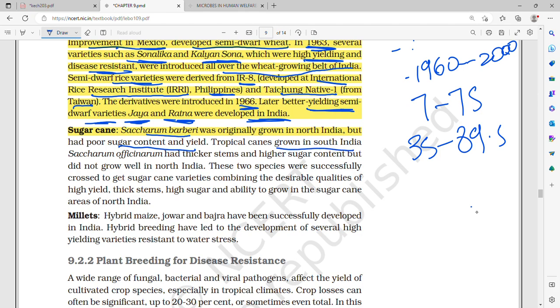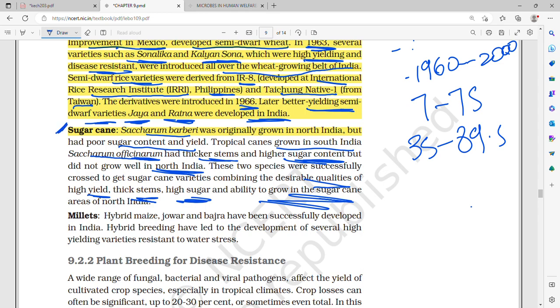Tropical canes grown in South India, such as Saccharum officinarum, had thicker stems and higher sugar content, but did not grow well in North India. These two species were successfully crossed to get sugarcane varieties combining the desirable qualities of high yield, thick stem, high sugar, and ability to grow in the sugarcane areas of North India.